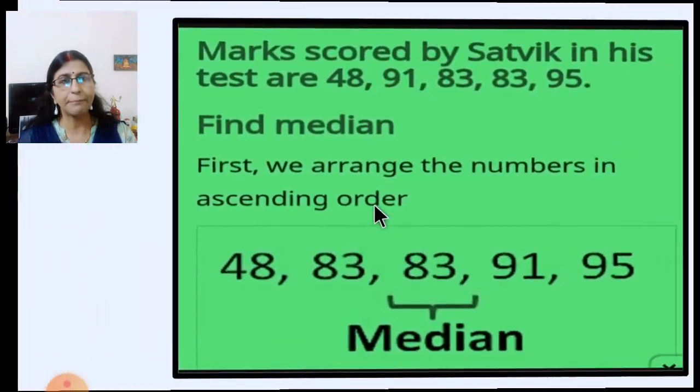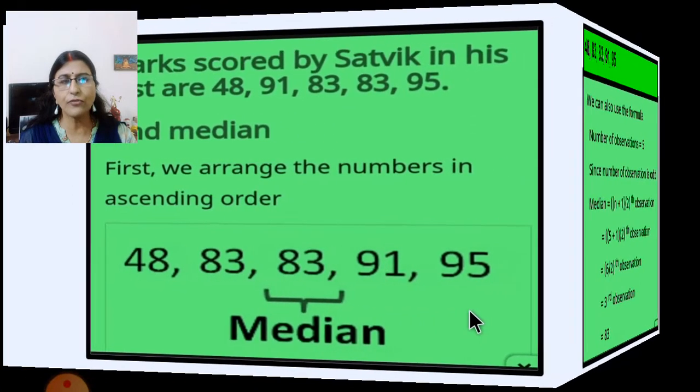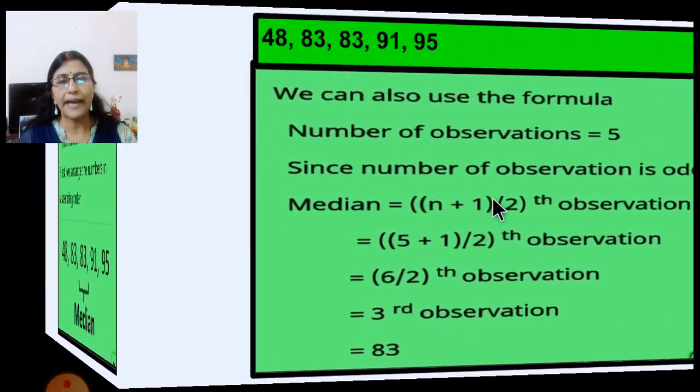Now the next example: marks scored by Satvik in his test are 48, 91, 83, 83, 95. So you have to find the median for this. First we arrange the numbers in ascending order. So here it is arranged in ascending order: 48, 83, 83, 91, 95. Here it is very easy to find out. You can see this is the middle observation. So the median is 83.